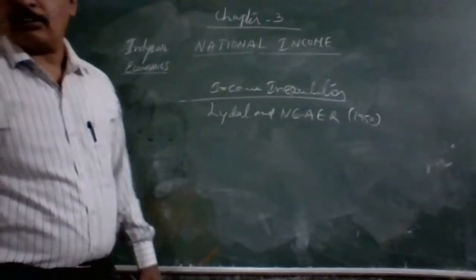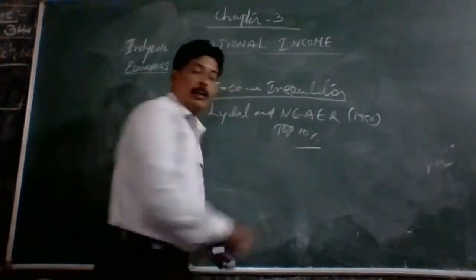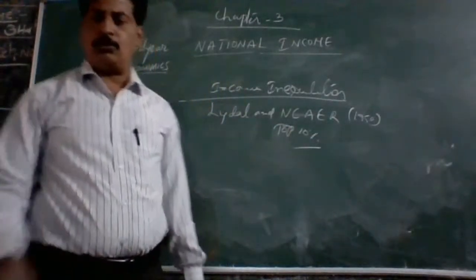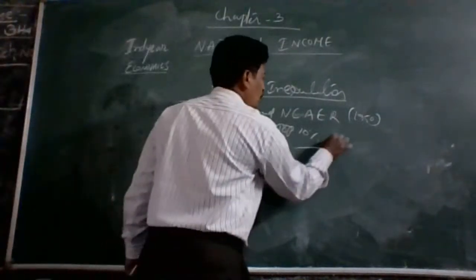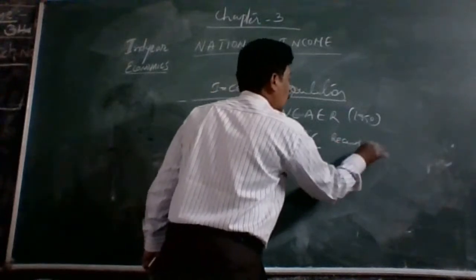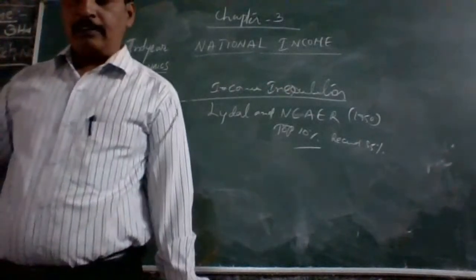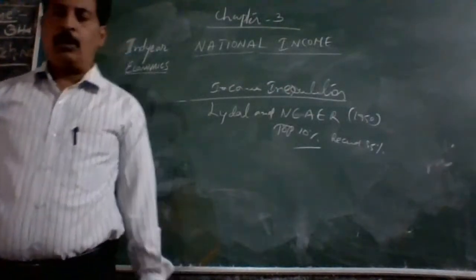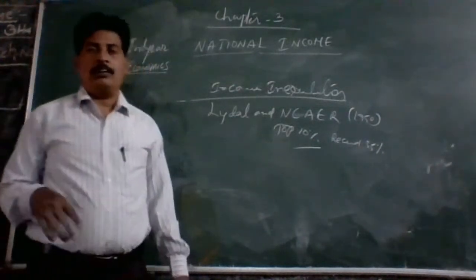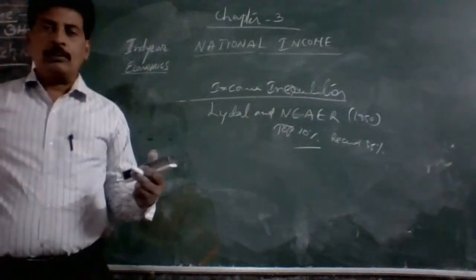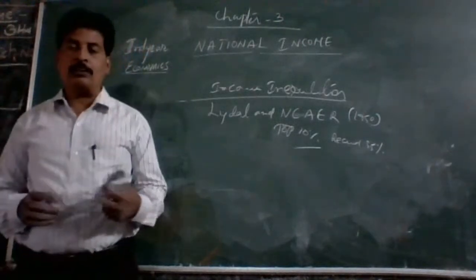They stated that the top 10% of households received about 35% of national income. Top 10% of individuals are receiving 35% of national income. So it shows how inequalities existed in India during the 1950s.